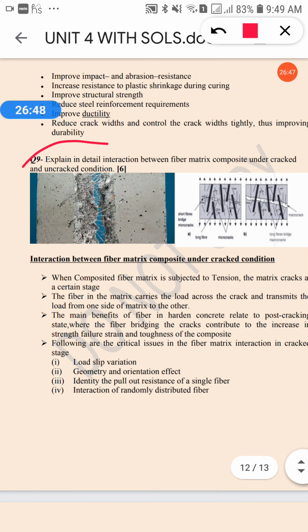What does this picture say? Because of the availability of fibers in the concrete, this concrete resists cracks. If this fiber is not present in the concrete, then this concrete would be divided into two parts. But because of the availability of the fibers, this concrete resists the crack or resists the division into two parts. So these are some main points about fiber concrete.